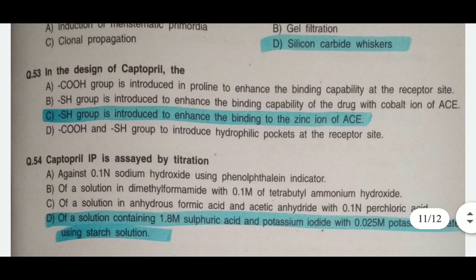Third, in the design of captopril, it contains the SH group, which is introduced to enhance the binding to the zinc of the ACE, that is the angiotensin converting enzyme. The captopril generally binds to the ACE.